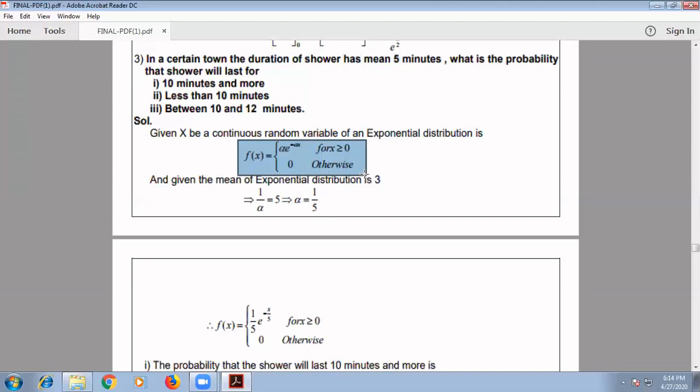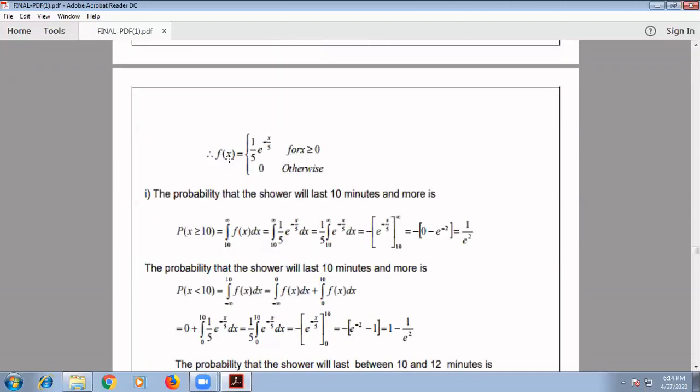So our exponential distribution formula is f of x equal to alpha into e to the power minus alpha x for x greater than or equal to 0, and 0 otherwise. So f of x is equal to 1 by 5 into e to the power minus x by 5 for x greater than or equal to 0, and 0 otherwise.